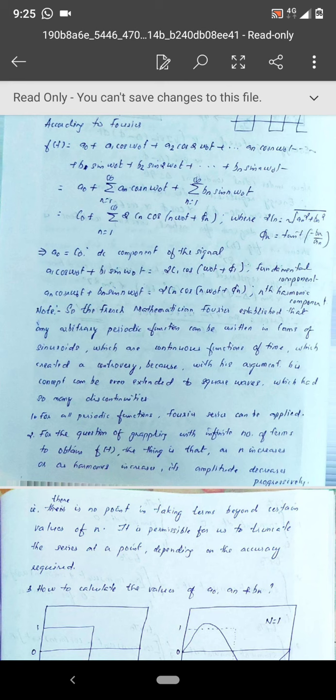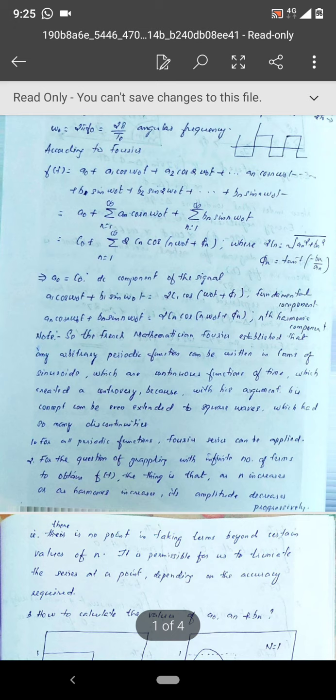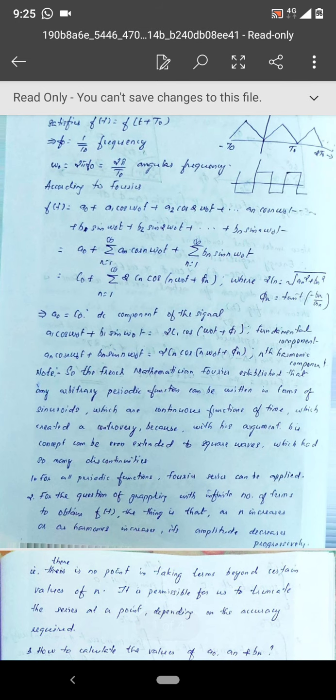Okay, so I told you that there were some controversies when Fourier, the French mathematician, first established this Fourier series, because he said that it can be extended to any arbitrary periodic signal, that any arbitrary periodic signal can be written as a sum of so many sinusoids. Okay, but you see the second waveform, that is a square wave.